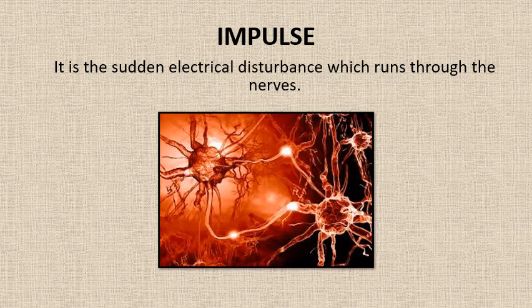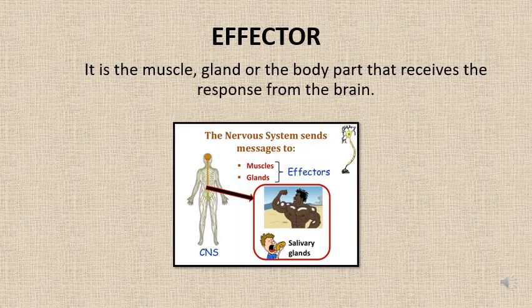Impulse. It is the sudden electrical disturbance which runs through the nerves. For example, on touching the heated plate, the sensation that runs through the nerves is the impulse. Effector. It is the muscle, gland, or the body part that receives the response from the brain and acts accordingly. For example, the hand muscle, which is the effector, will receive a command from the brain to withdraw the hand.